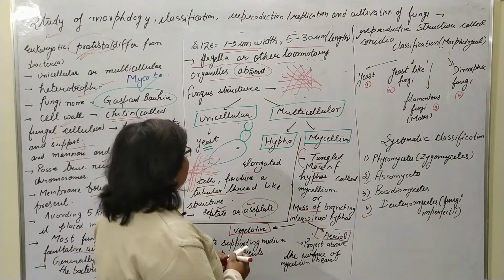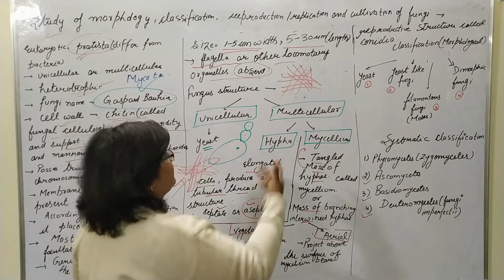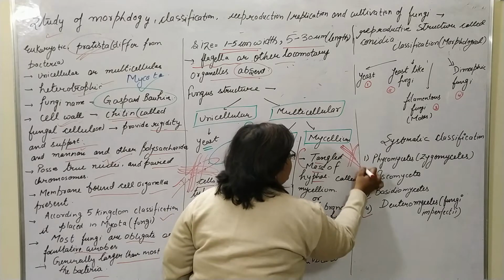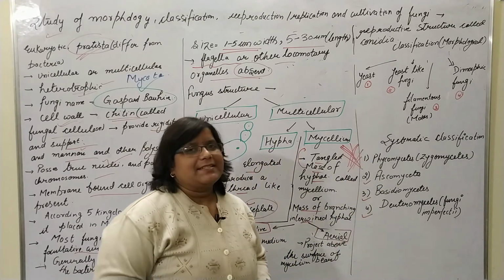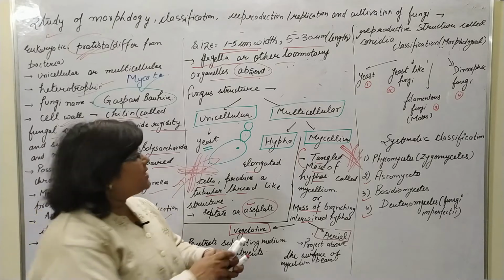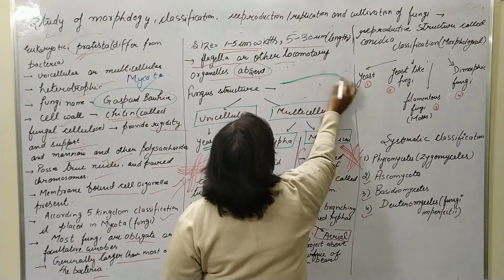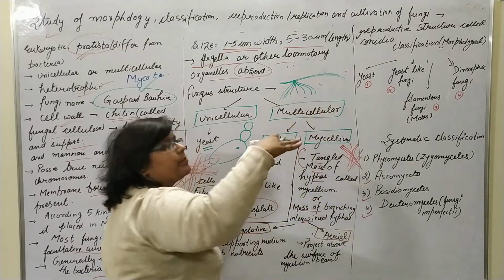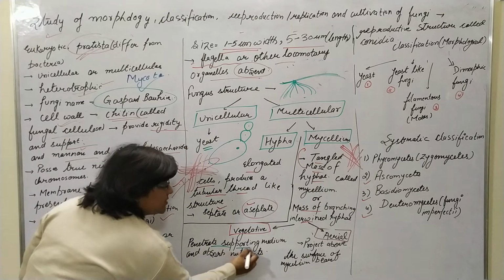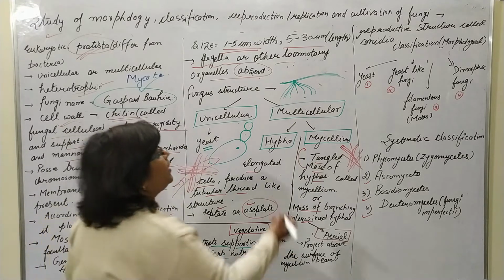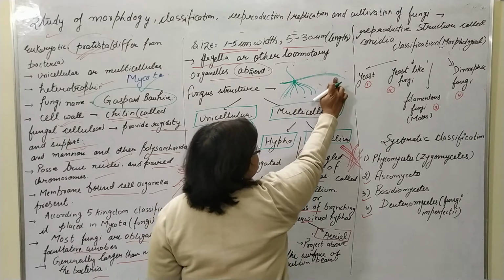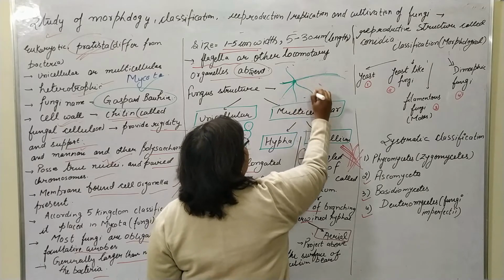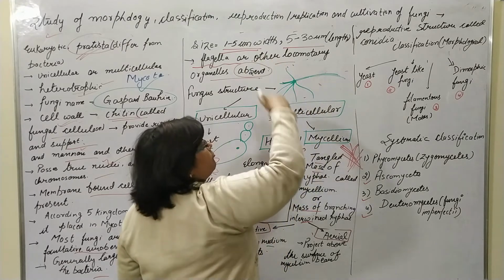First is the vegetative and second is the aerial. The vegetative mycelium is present below the substratum, below the surface, meaning they penetrate the supporting medium and absorb the nutrients. Suppose this is a surface where the fungi grow, and the vegetative mycelium penetrates from the surface.